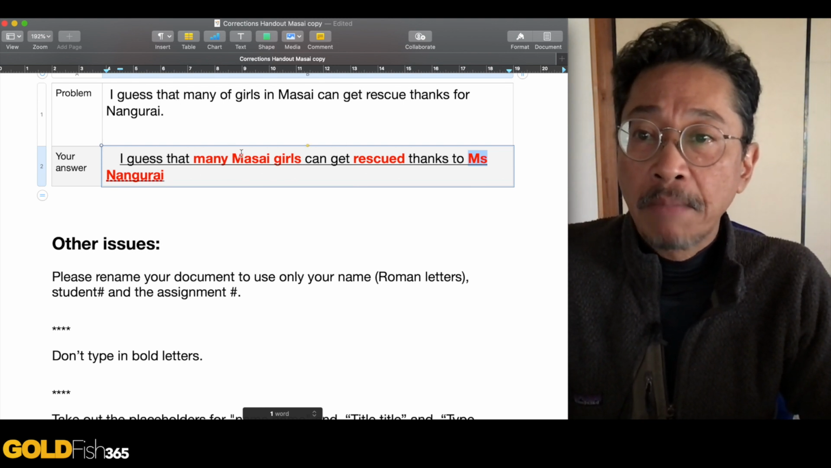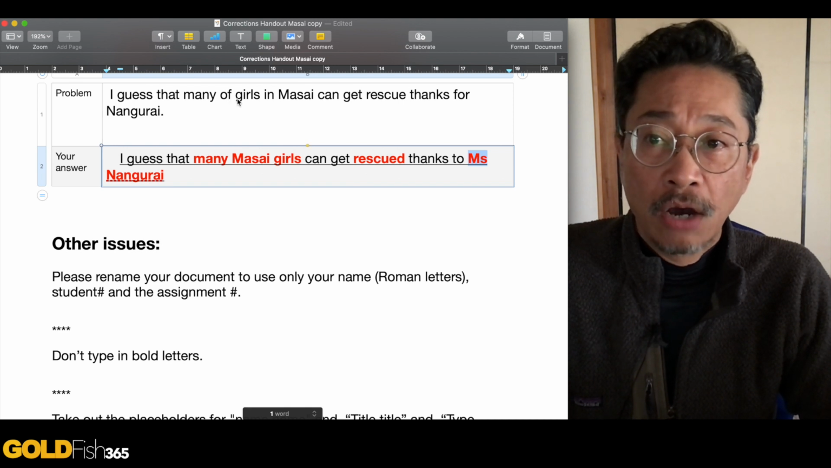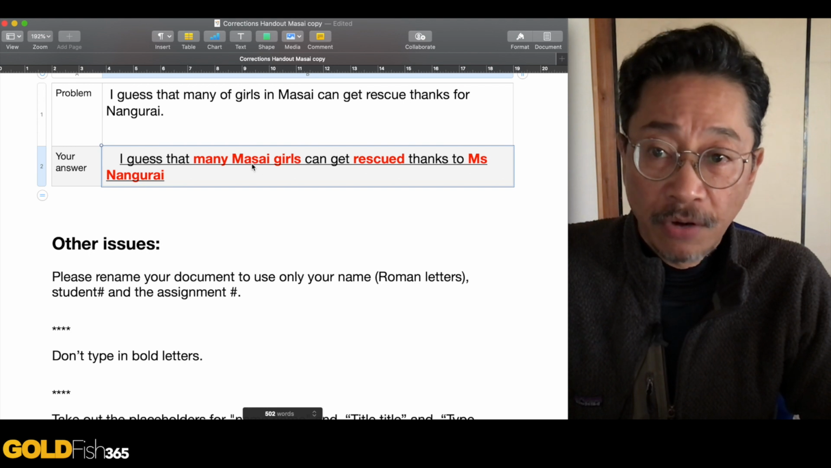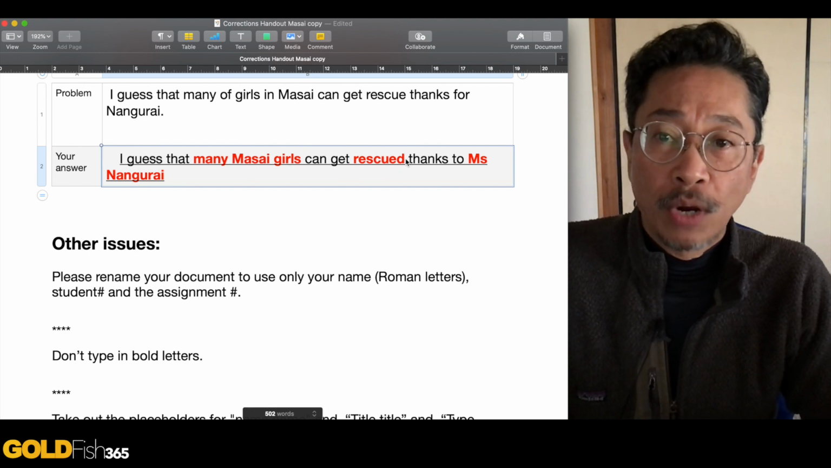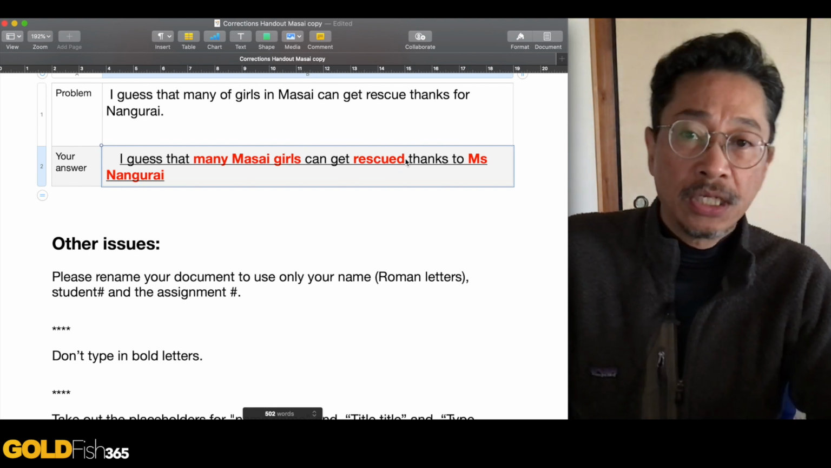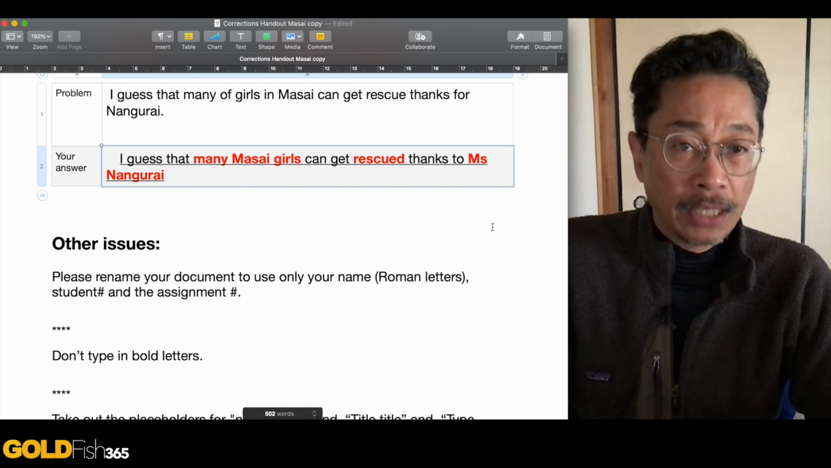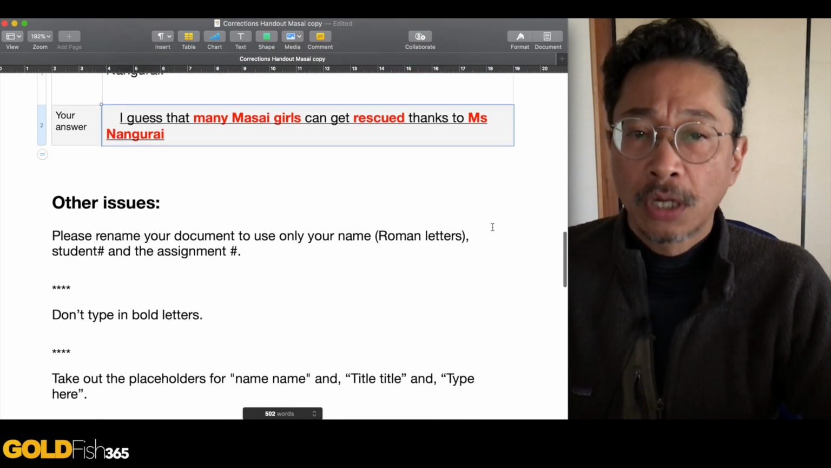I guess that many Masai girls, you don't need to say "of girls in Masai." You can just take Masai and put it in front of girls and get "rescued." Okay, so you need the D for the past tense because it's the past participle, thanks to Ms. Nangurai.